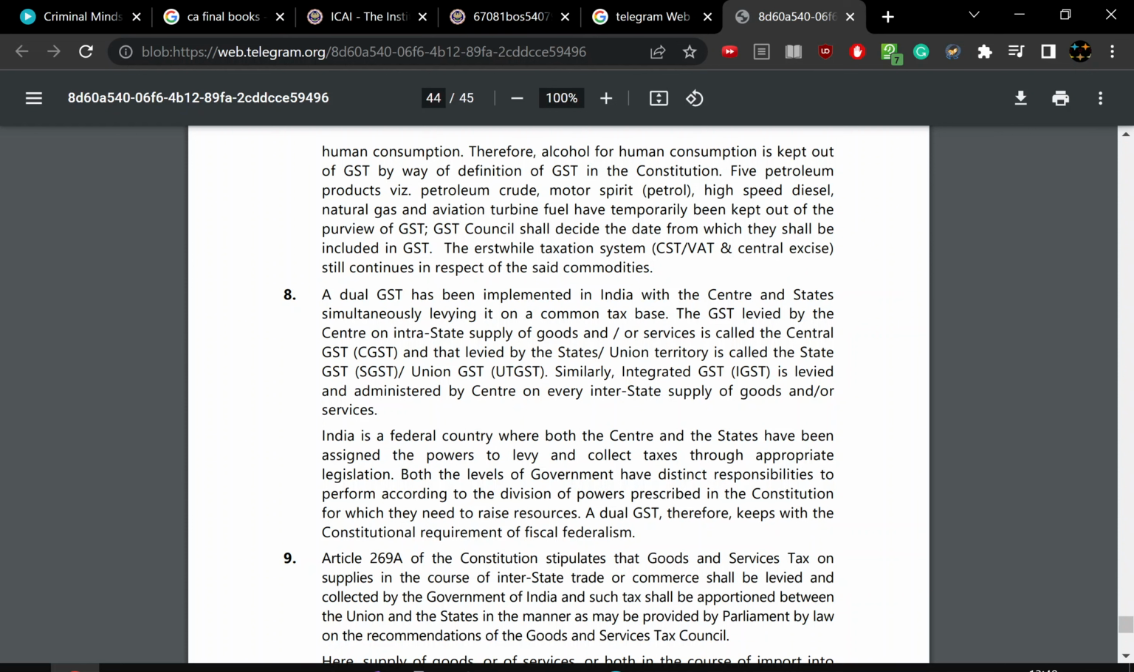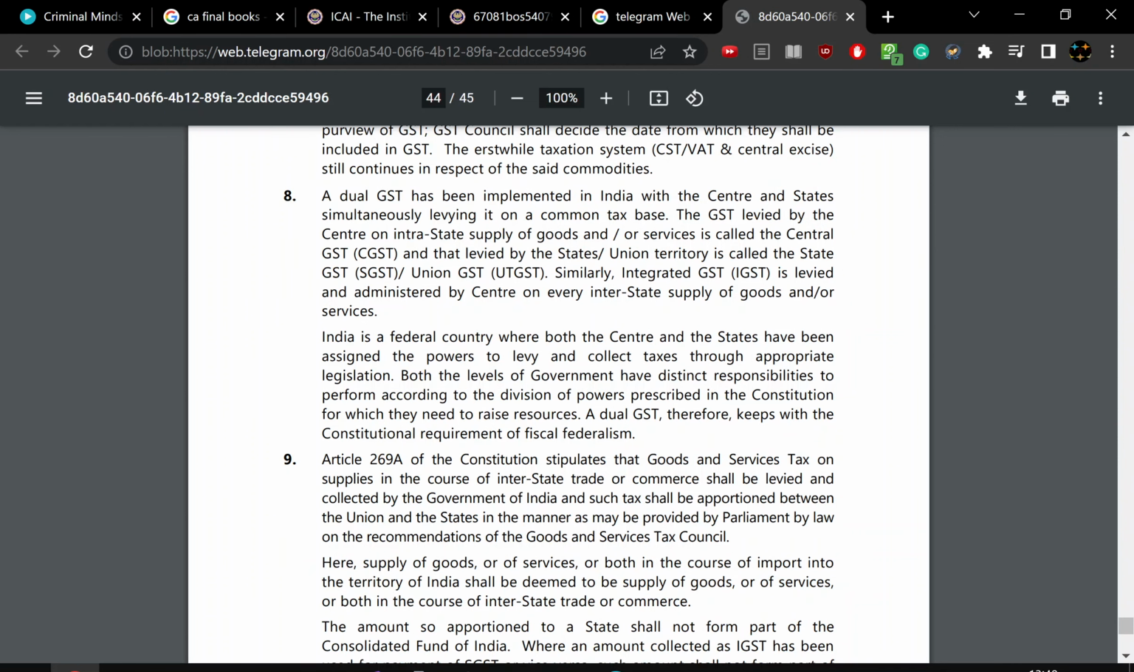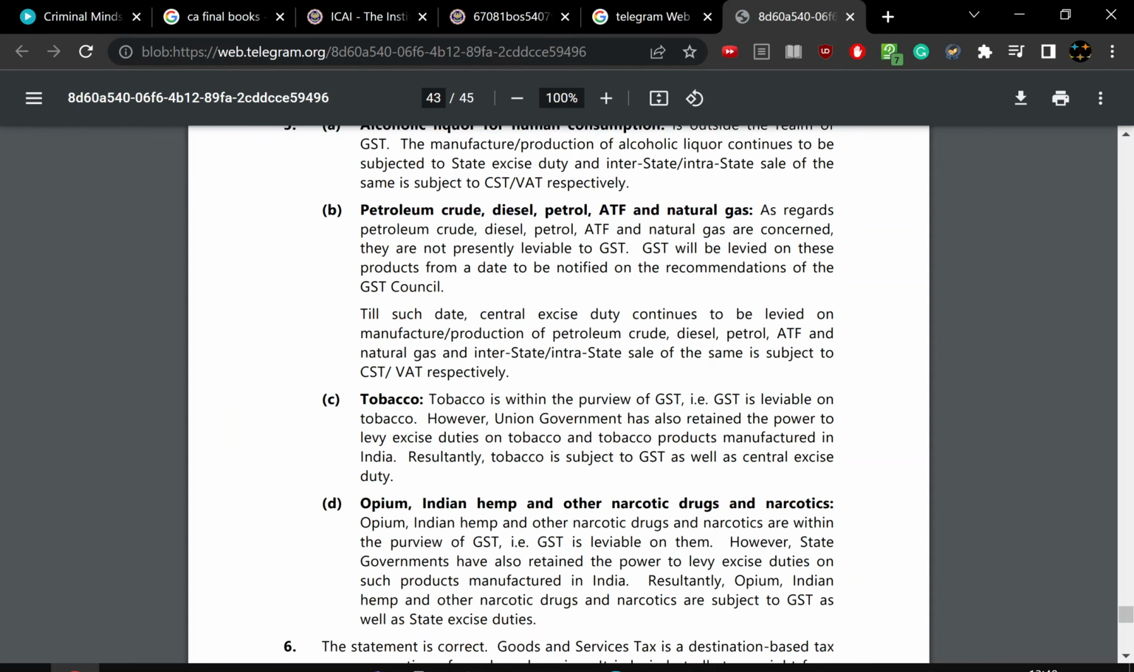The dual system is CGST and SGST. The tax levied by the center on intra-state supplies of goods and services is called central GST, and that levied by the state or union territory is called state GST or union territory GST. Simultaneously, the integrated GST is levied and administered by the center on every interstate supply of goods and services. India is a federal country where both the central and state governments have been assigned the power of levying and collecting duties through appropriate legislation. Both levels of government have distinct responsibilities according to the division of powers in the Constitution, for which they need to raise resources. A dual GST therefore keeps up with the constitutional requirement of fiscal federalism.